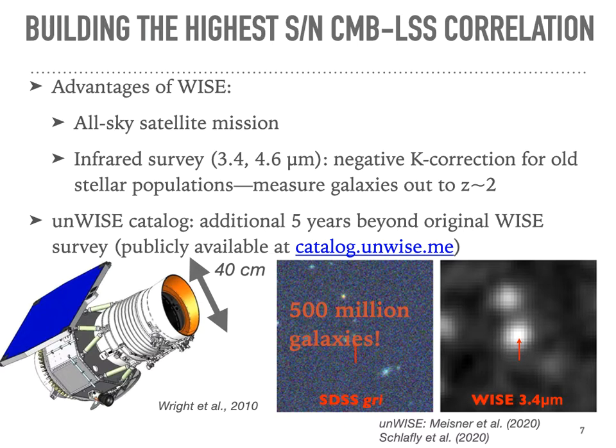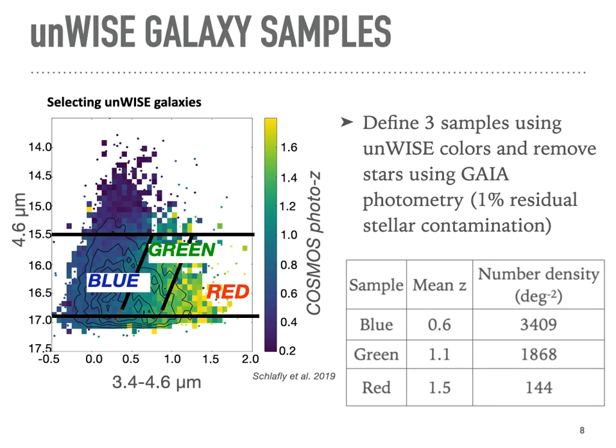In our work, we're using the unWISE catalog, which has an additional 5 years beyond the original WISE mission. It's publicly available at the URL here. There's been a ton of work led by Aaron Meisner and Eddie Schlafly mainly on producing this catalog and reducing the WISE images. Great. So we have this huge all-sky catalog of sources with fluxes in 2 infrared bands.